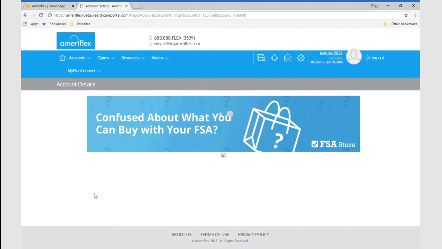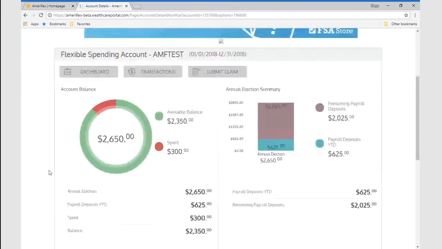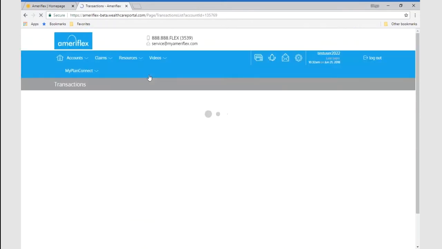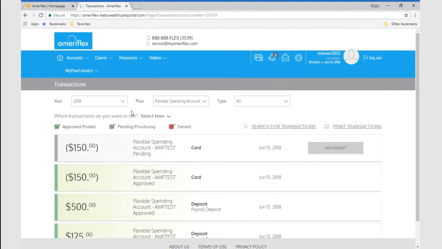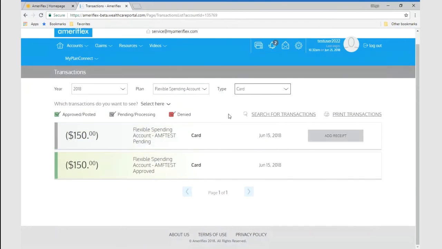You can view even more details by clicking on the account details, which is going to show you a breakdown of your account. You can also view all transactions within your plan, again, both deposits and card transactions. You can sort all your transactions by plan year, by the type of plan that you have if you have multiple plans, and the type of transaction in question. So if you wanted to just see deposits, or if you wanted to see card transactions, you can do that.